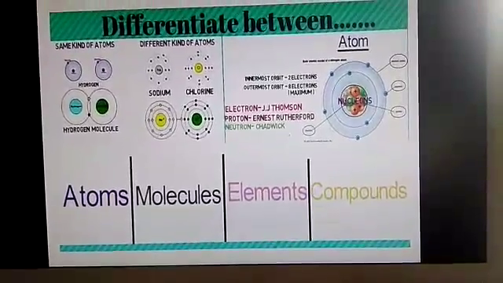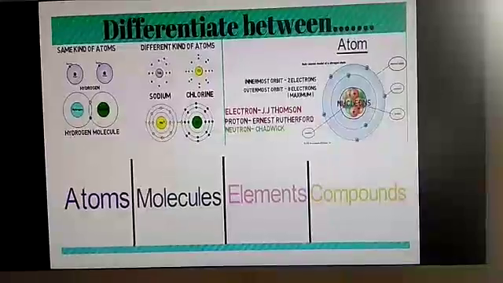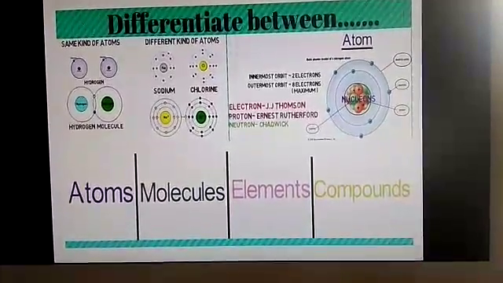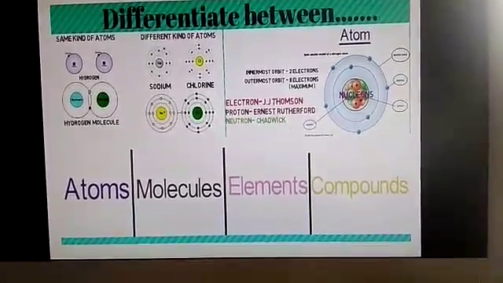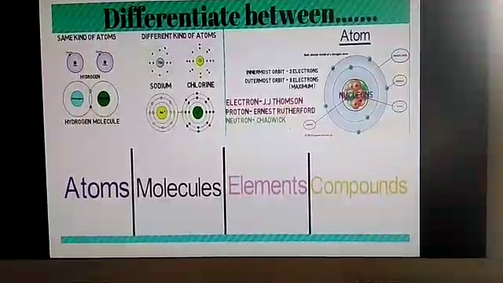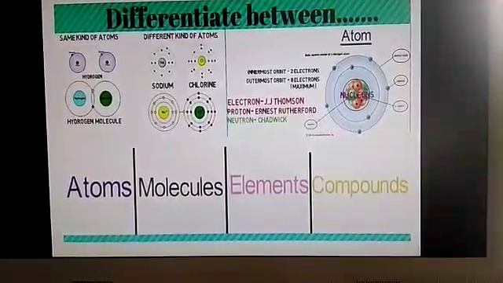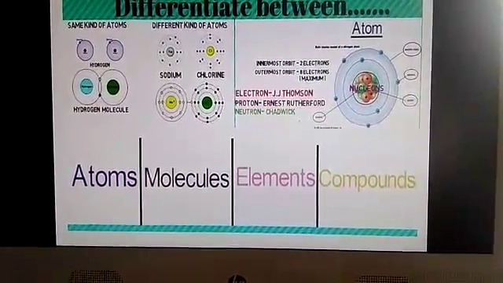So, here if you see the structure of an atom, an element of the same kind will have the same kind of atoms. See, a hydrogen molecule has the same atom of hydrogen and hydrogen. Different kinds, such as sodium chloride, potassium chloride, calcium carbonate, will have different atoms.